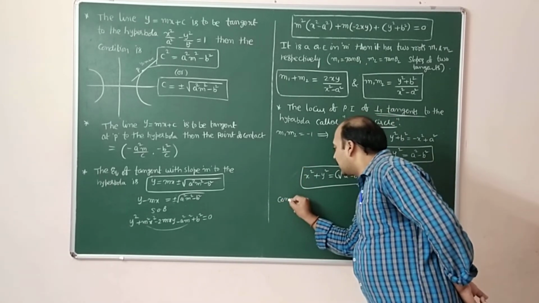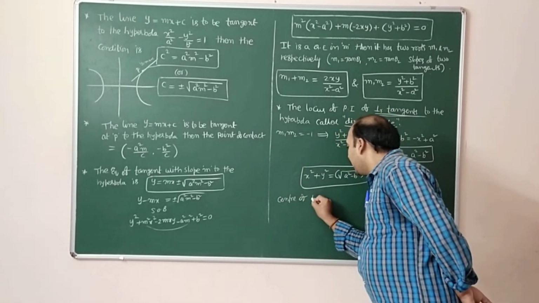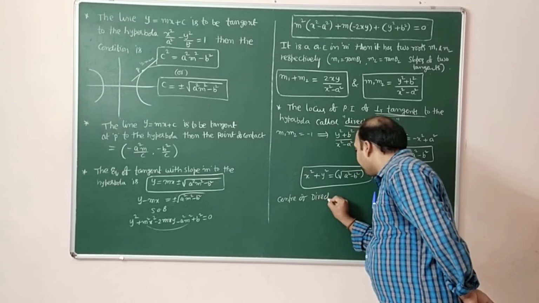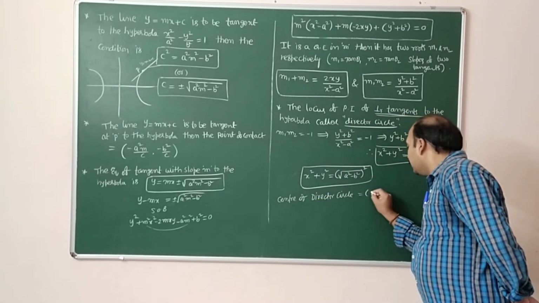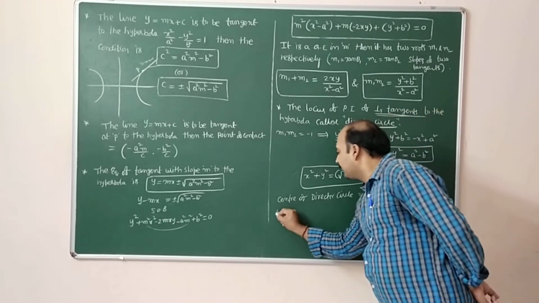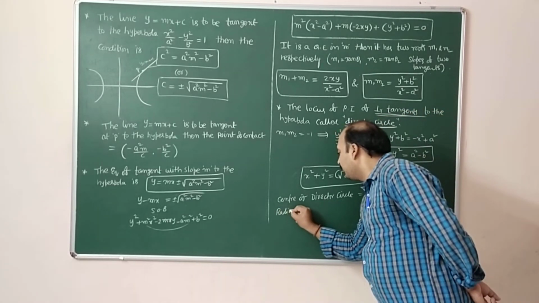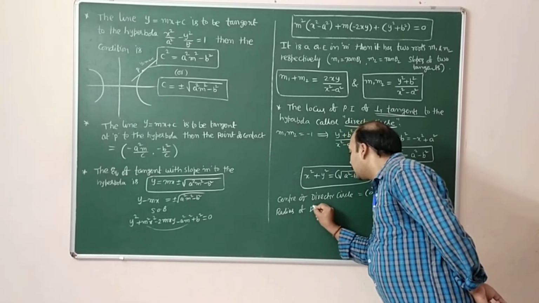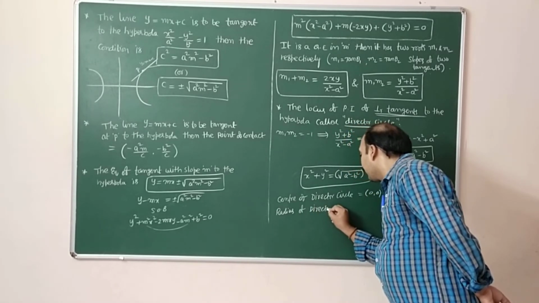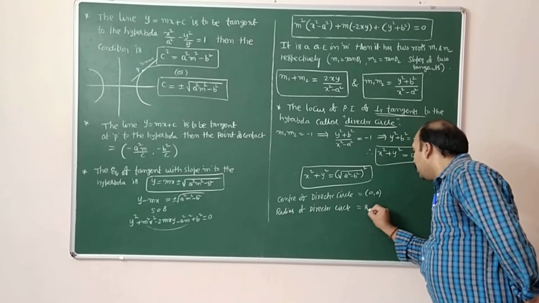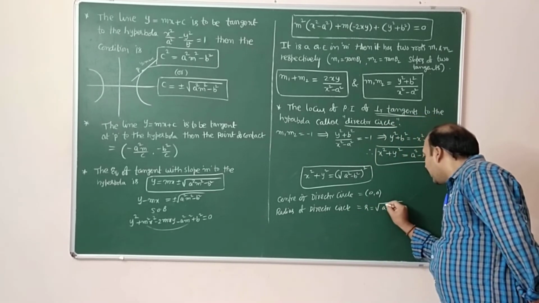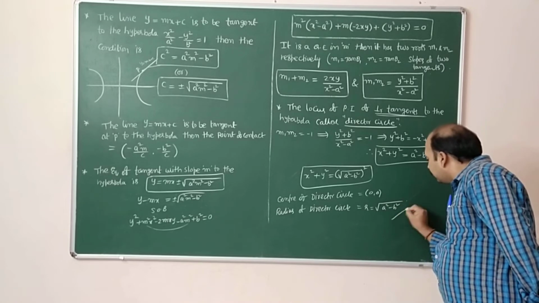Center of director circle: 0, 0. Radius of director circle: r is equal to root of a square minus b square.